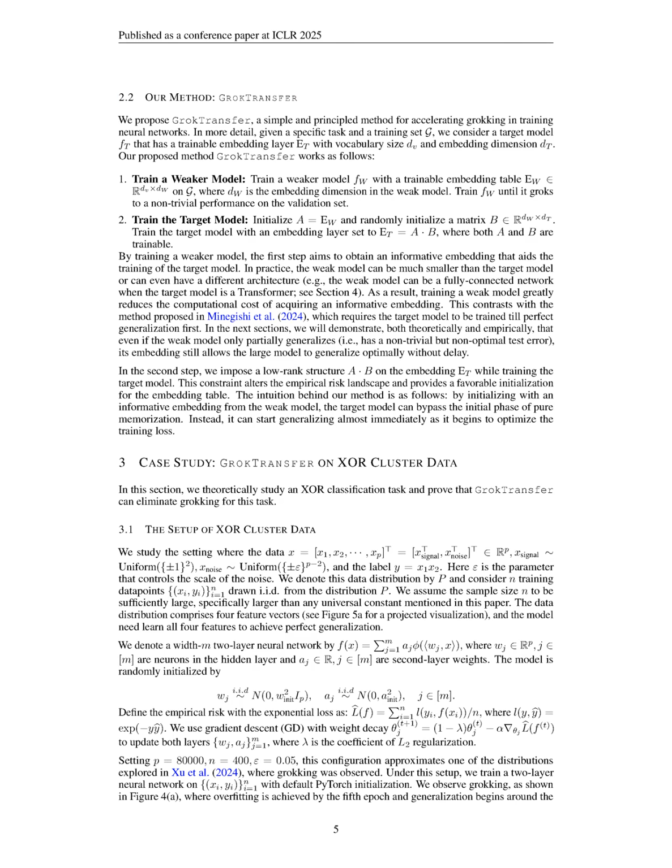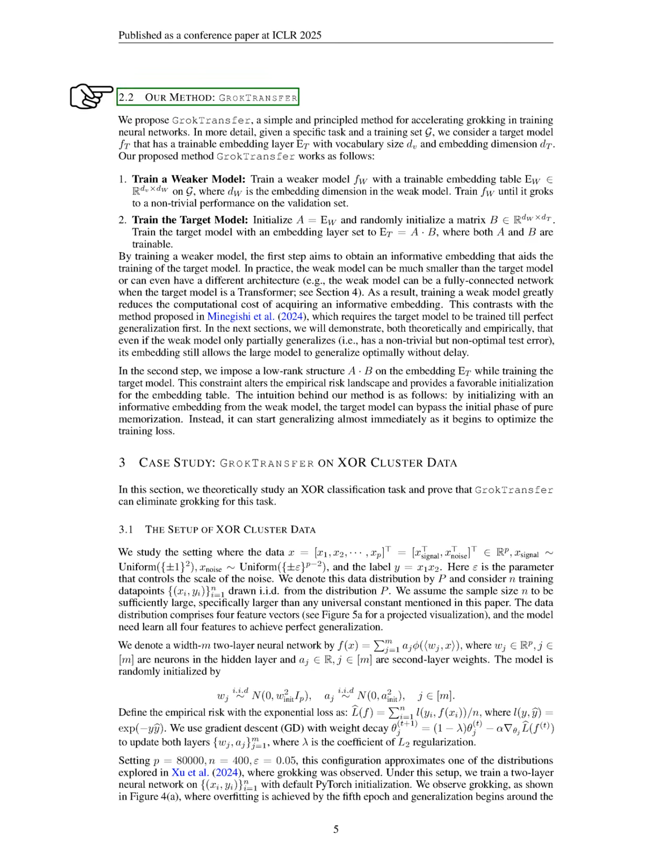Section Summary. In this section, we propose a method that transfers the embedding layer from a weaker model to a larger target model to enhance training dynamics and accelerate grokking. We demonstrate that the choice of data embedding significantly influences training outcomes, with task-specific embeddings improving generalization and reducing delays compared to general embeddings.